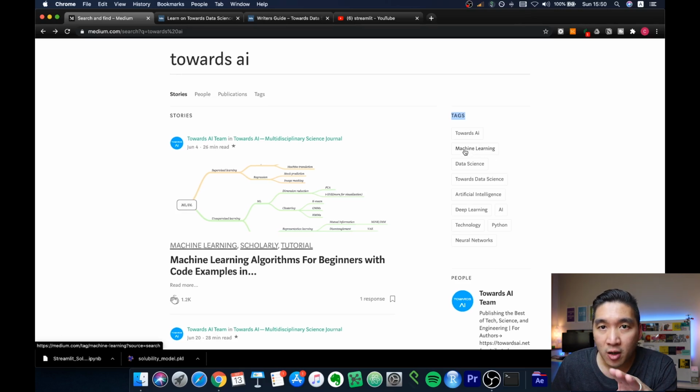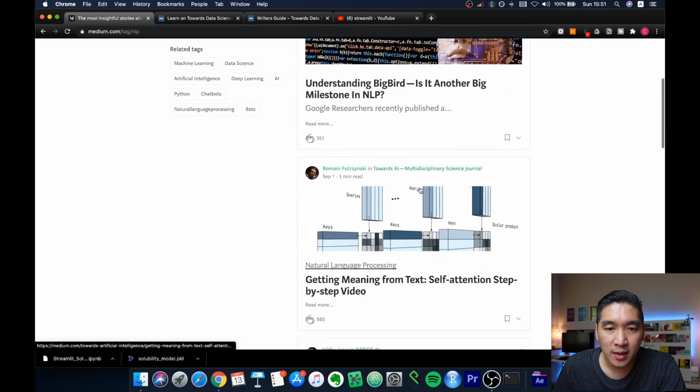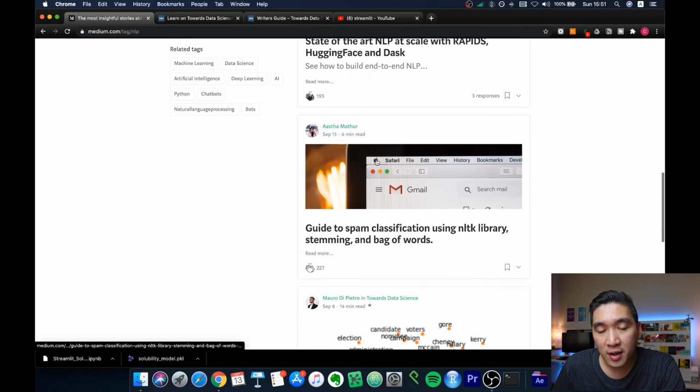They will be selecting articles that meet a particular keyword, like for example, machine learning, data science, or deep learning, or artificial intelligence, technology, Python, neural network, or AI. And then they will be curating those articles so that the readers of the Medium platform will be able to discover those articles. So let's click on, for example, machine learning, and then you'll be seeing other related tags as well. So you could also hop on to other tags until you find one that is relevant to what you want. So let's say that you're interested in natural language processing, then you want to click on NLP, right? And then you'll have access to all of the articles relevant to NLP.